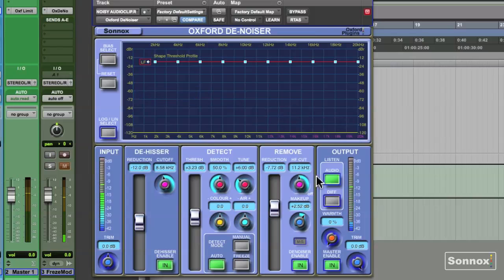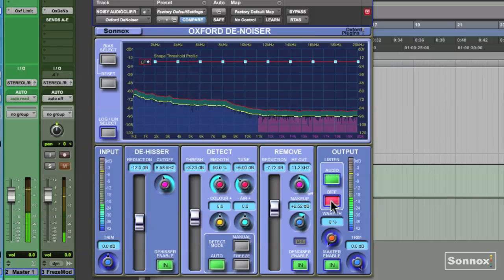In the output section, you can listen to the difference or what is being removed from the audio signal.